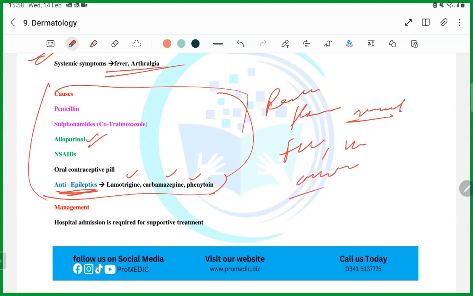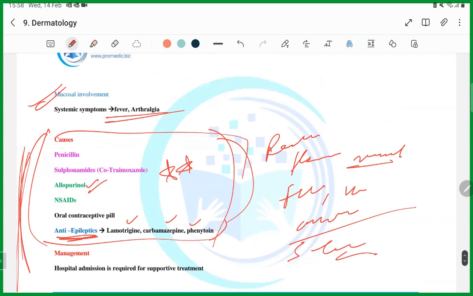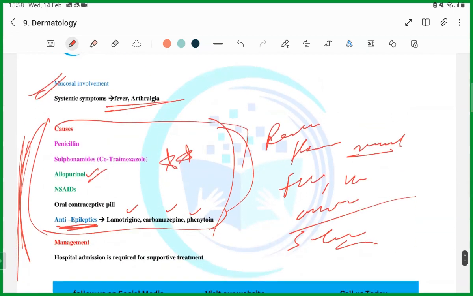Which of the following is the diagnosis? Stevens-Johnson syndrome, guys. Remember, you will be asked a lot of times which of the following drugs is the reason for Stevens-Johnson syndrome, or which of the following drugs is not a cause. This is very important. What things can cause Stevens-Johnson? They want you to know these drugs by heart.